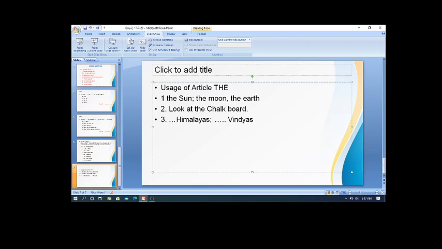What are these Himalayas and Vindhyas? They are the mountain ranges. So before the mountain ranges we use article the. That's why it is the Himalayas, and in the same way it is the Vindhyas.